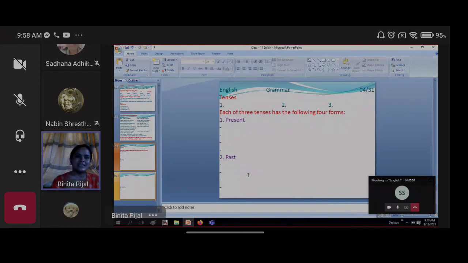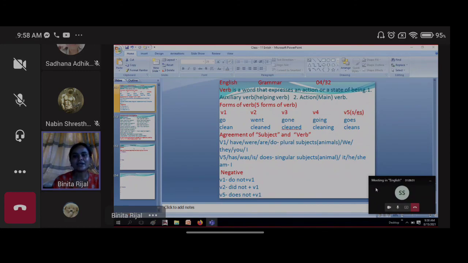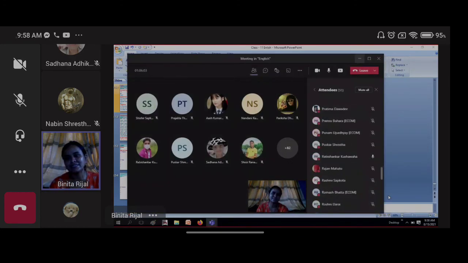And you have to know why I teach. Before teaching the tense, why I did not go directly for the tense, because before that you have to know about the verb, yes or no, subject and the verb agreement. So I went for those things. Now if you are clear for those things, then after you can make the sentence, and you can change into negative form also. It is out of the course, but it is very important for the exam also, and for every step of the English life also, it is very important.